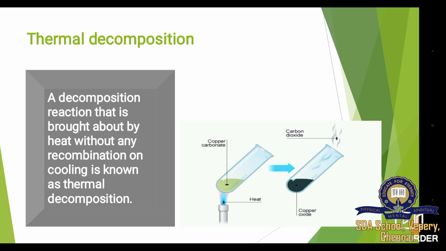So it is an example of thermal decomposition, because a single compound is split into two different compounds in the presence of heat. The definition of thermal decomposition is, a decomposition reaction that is brought about by heat without any recombination on cooling is known as thermal decomposition.